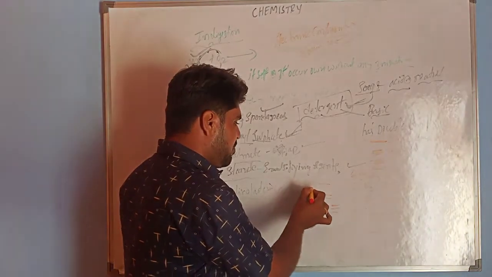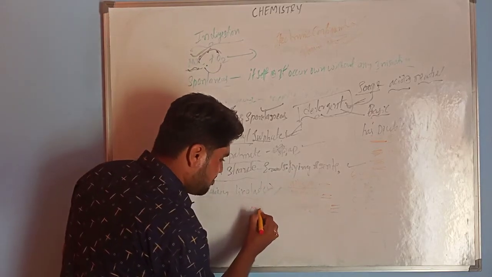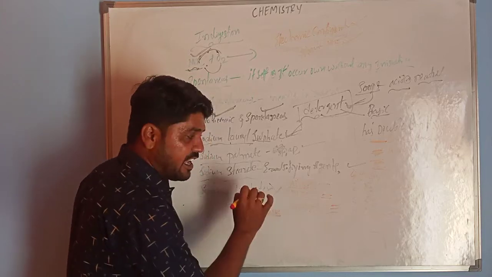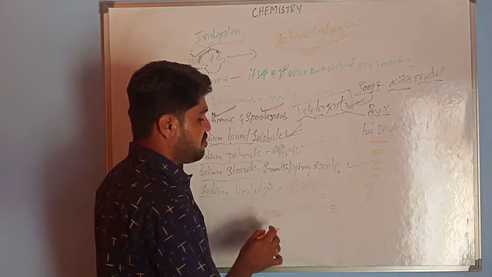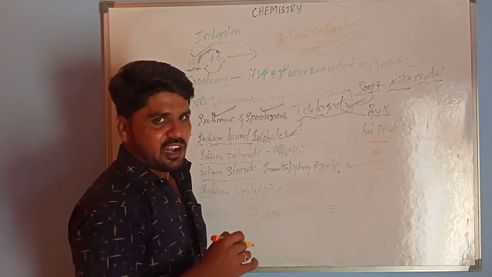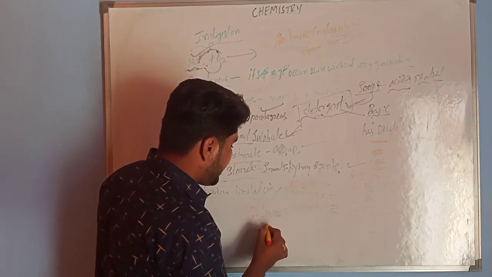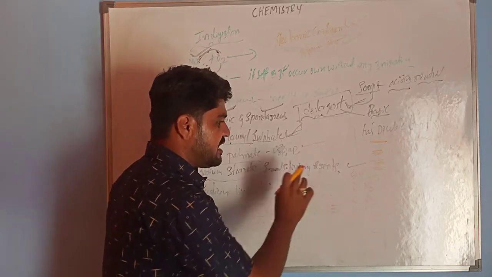Examples for alkanes: methane. Methane is an alkane. Meth represents a single carbon atom. Ethane, here also ane represents single bonds.